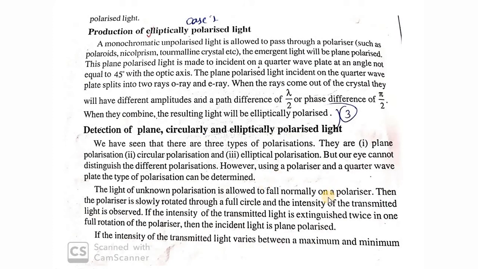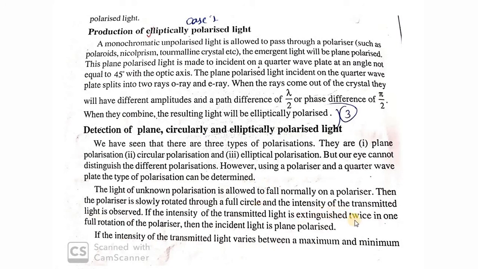And we are rotating the polarizer through 90 degrees. What happens? The optic axis will be perpendicular to the electric field vector, so no light will be passed. Again we rotate 90 degrees, meaning the total angle is 180 degrees. 180 degrees means anti-parallel, so again it passes maximum intensity. Again we rotate, so it will be 270 degrees, a crossed position. No intensity. So this is what's happening there.